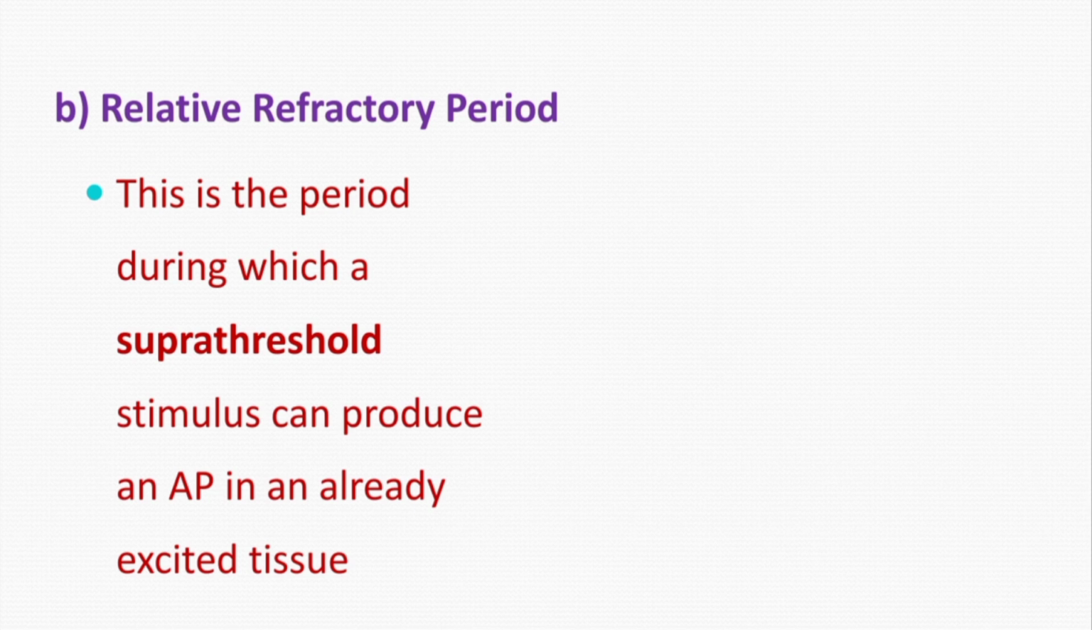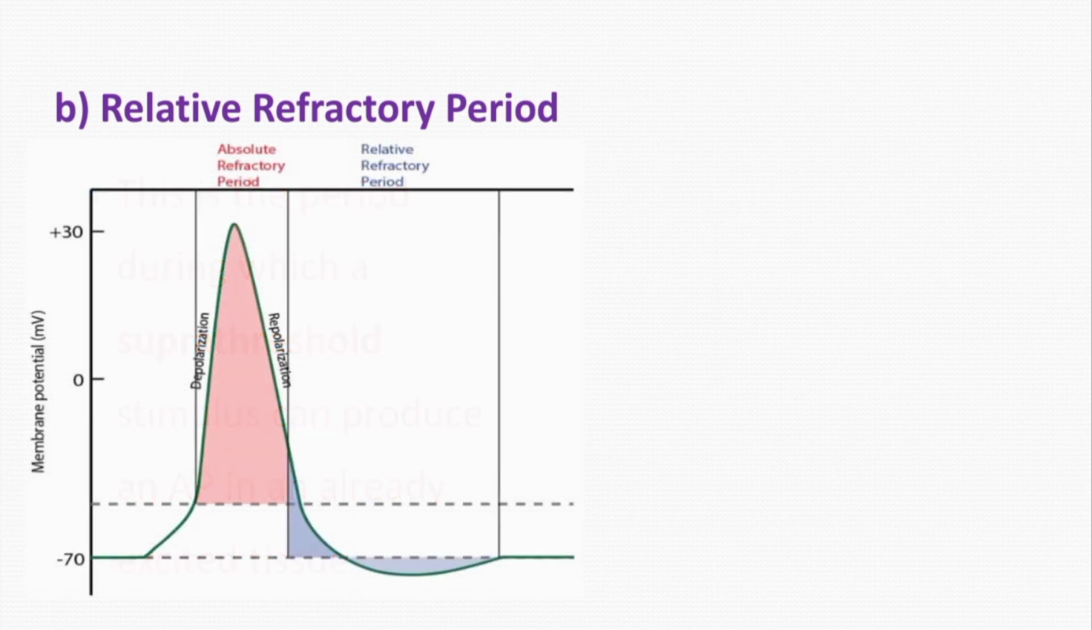It corresponds almost to the last half of the repolarization. As you can see here, from here the relative refractory period starts, and we can say that it corresponds to the last half of the repolarization plus this hyperpolarization phase. So, the hyperpolarization phase is also included in the relative refractory period.